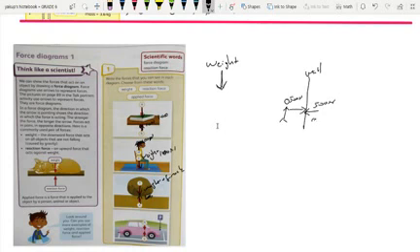Okay, this is called reaction. This is action, guys, and we can also call it applied force. I hope you understand me. Think like action and reaction.